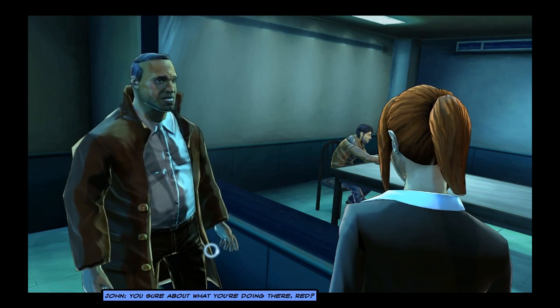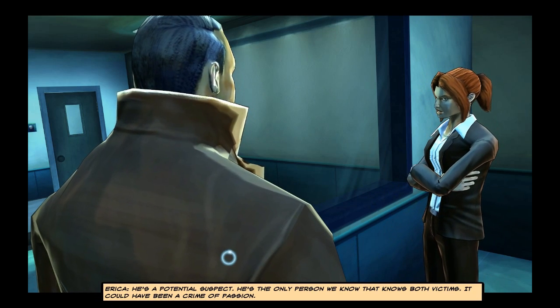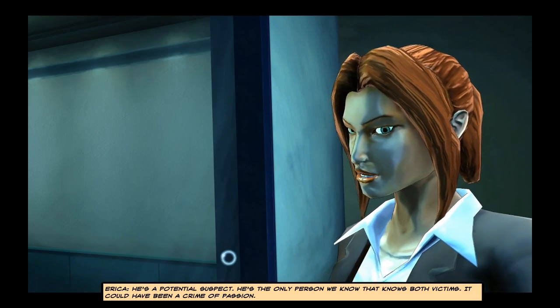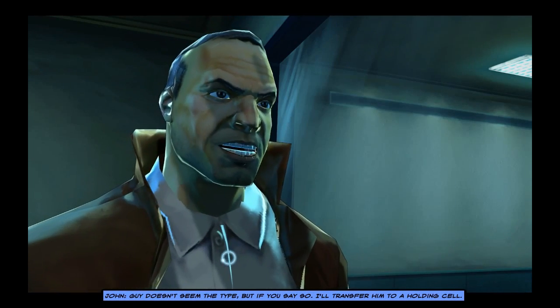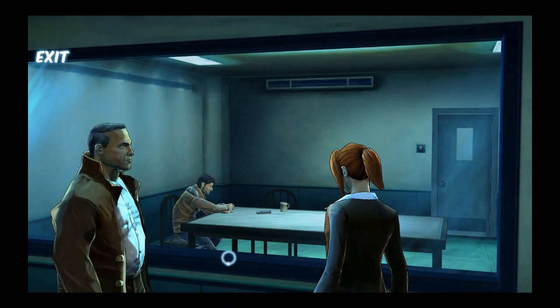You sure about what you're doing there, Reed? He's a potential suspect. He's the only person we know that knows both victims. It could have been a crime of passion. Guy doesn't seem the type. But if you say so, I'll transfer him to a holding cell.